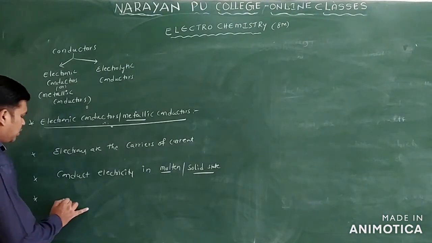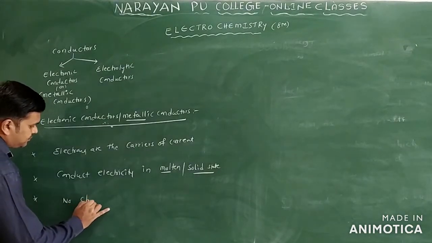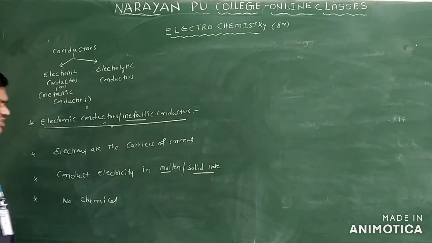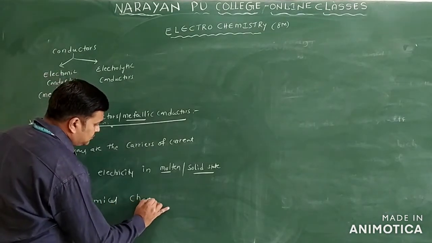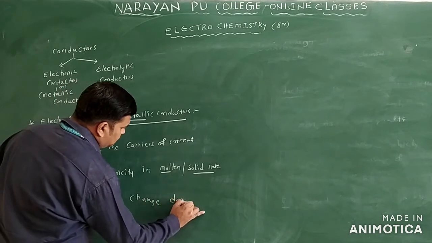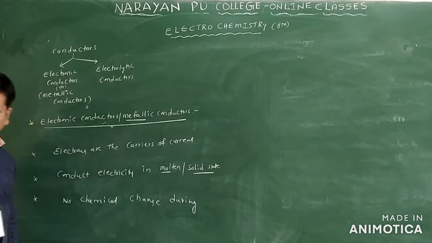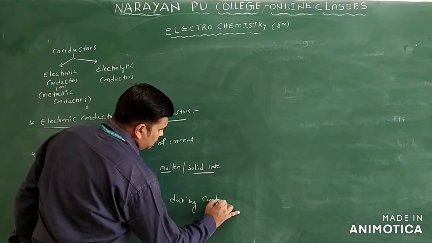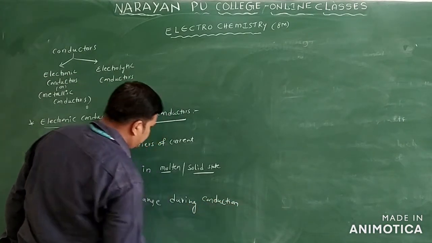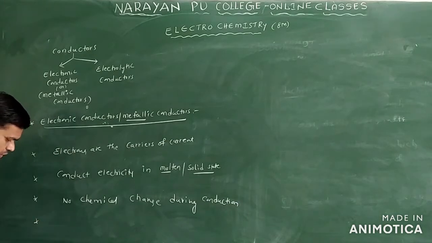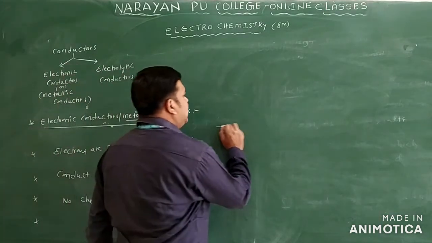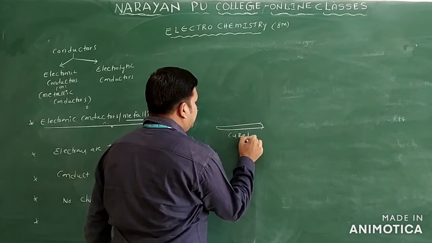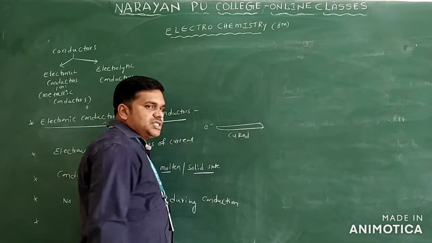So here there is no chemical change, no chemical reaction, during conduction. Which means, if you take iron metal or a copper metal rod, and we pass electricity through this copper metal,